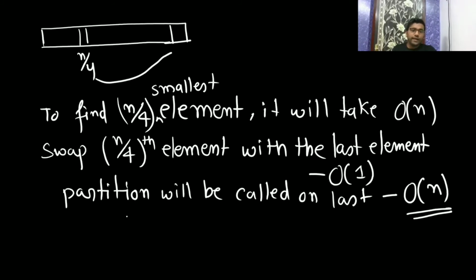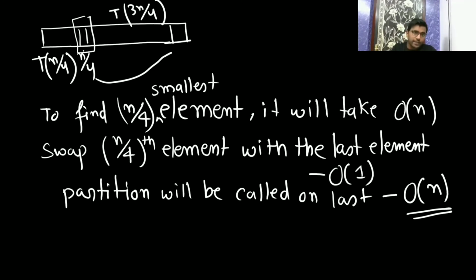Now it is going to divide the array into two halves. One half will have n by 4 elements here, and the other half will have 3n by 4 elements.